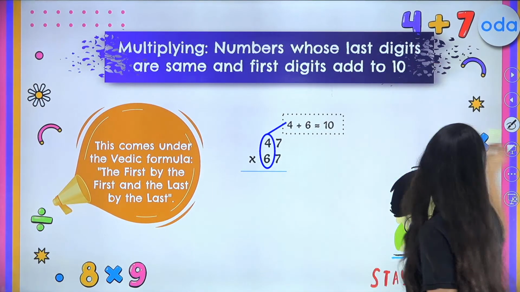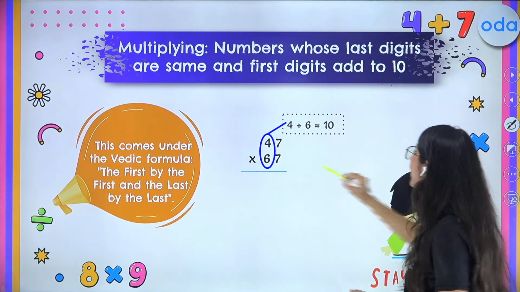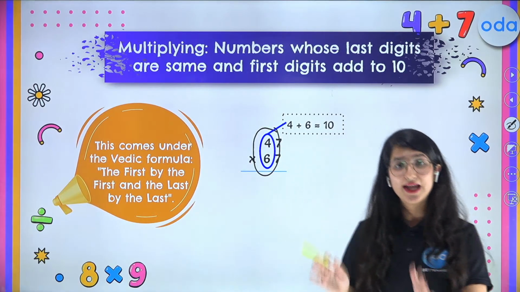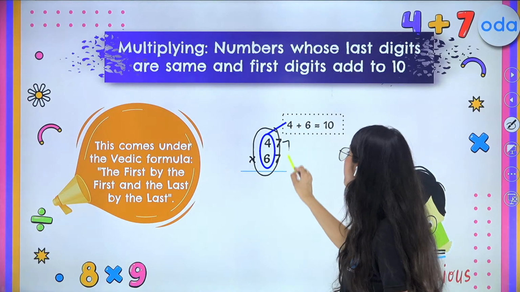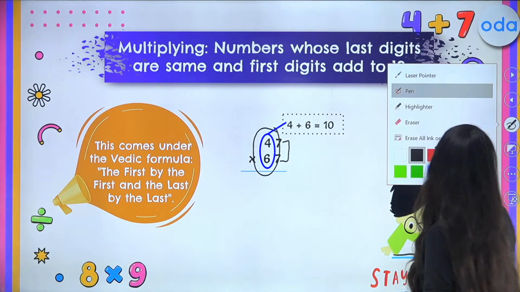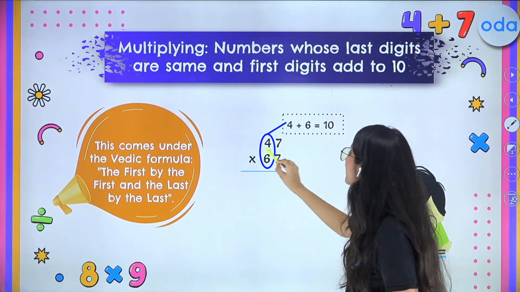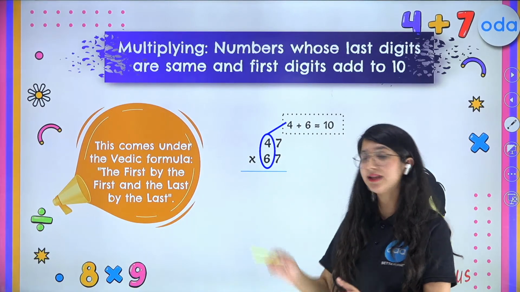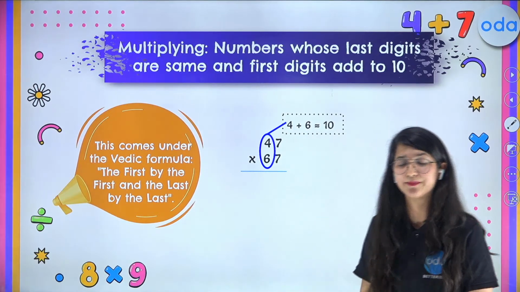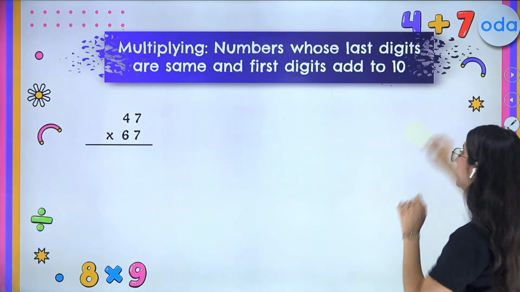All right, kids. So let us see how to do this question. So first you have to verify whether the sum of your tens place digit is 10 or not, and your ones place digit should always be the same. So can you all see here? Kids, can you all see here that 4 and 6 sum as 10, and here 7 and 7 are absolutely the same. So now how to solve this problem? Let us see that, everybody.